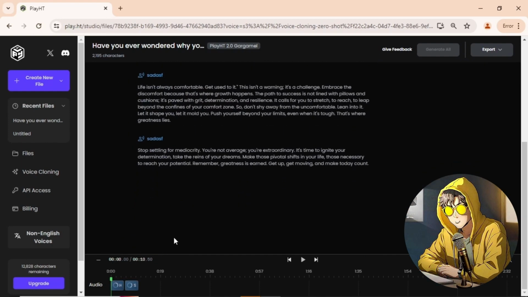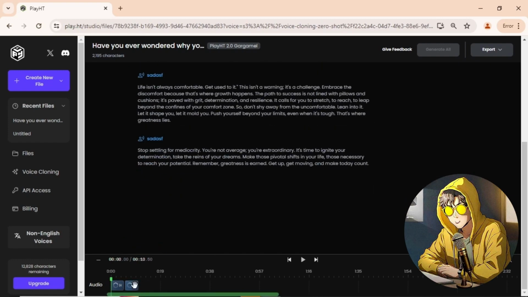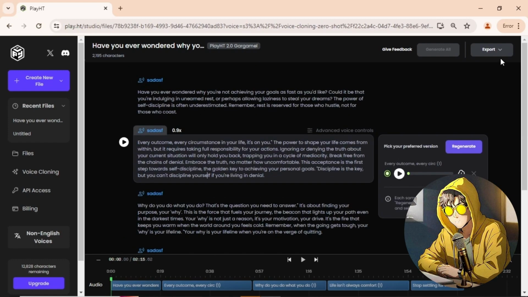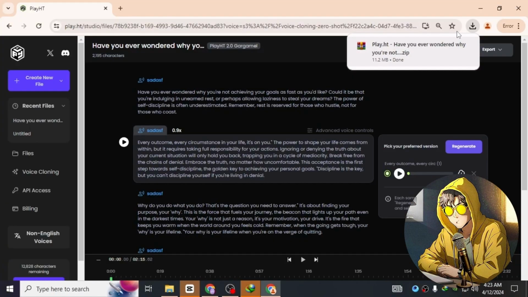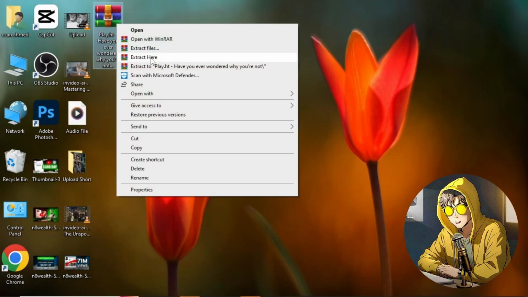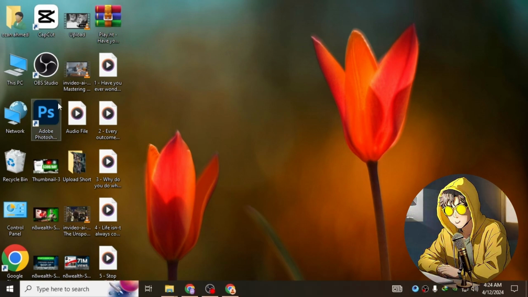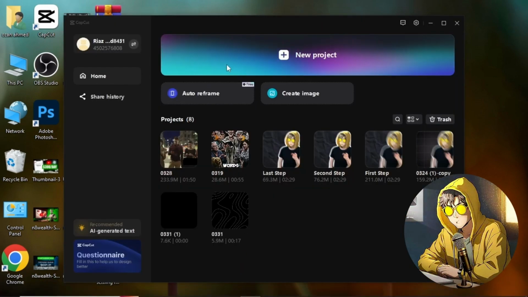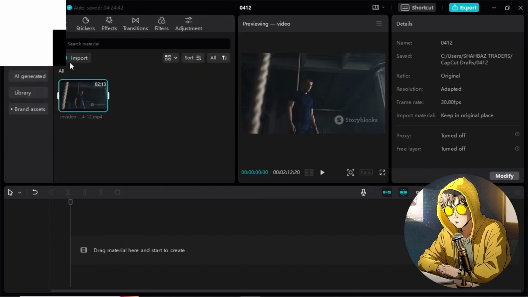After some minutes, like 1 to 2 minutes, our audio is becoming ready. So now our audio is ready. Simply click on each paragraph separately, and there you go, our audio is downloaded. Now simply extract this WinRAR file and extract here. Now simply go to any editing software. I am using CapCut for this, and it works on both PC and mobile phone. Now simply click on create a project and simply drag your video and audio also like this.